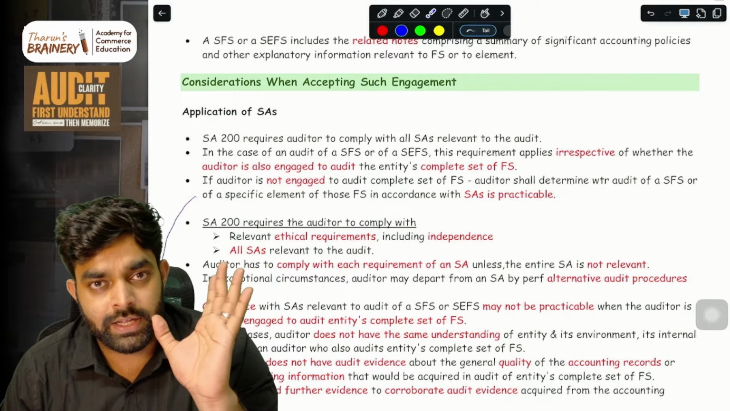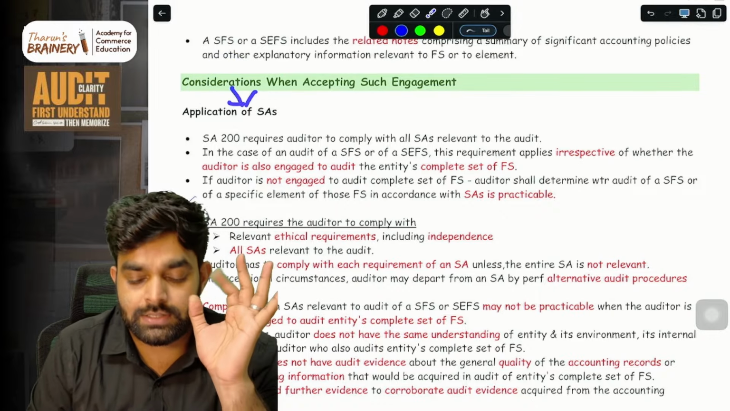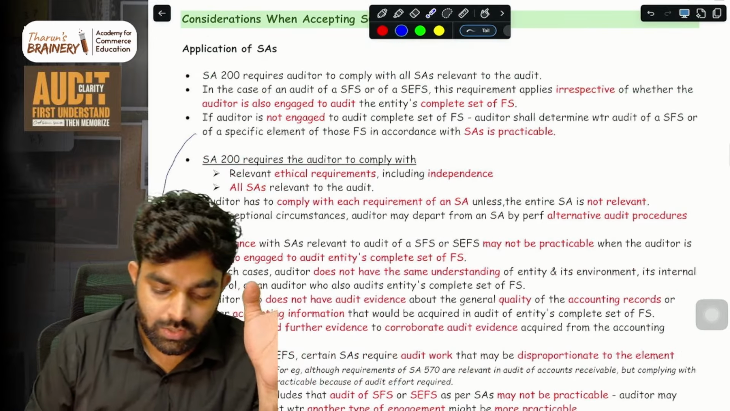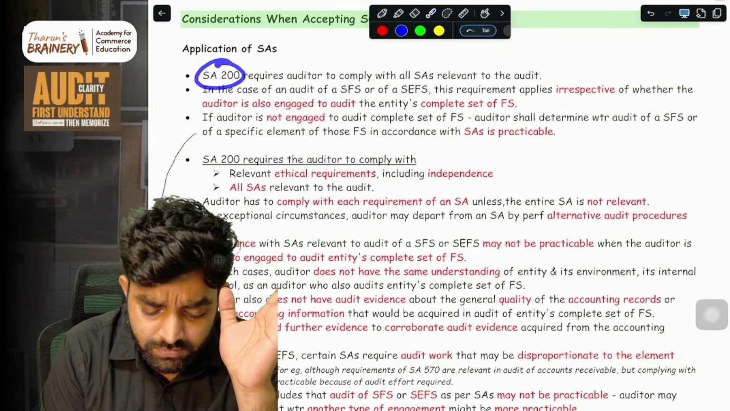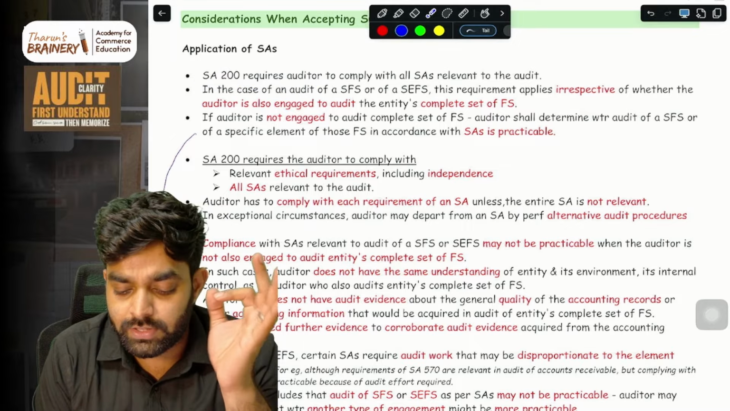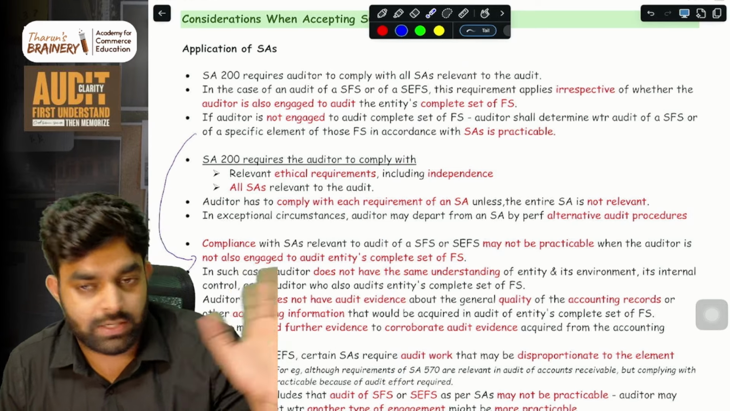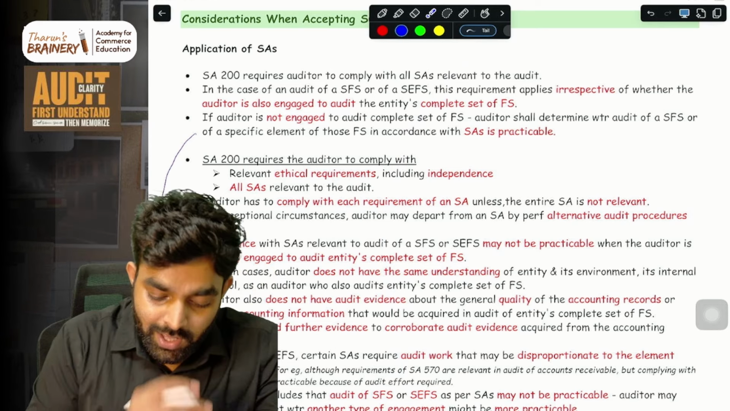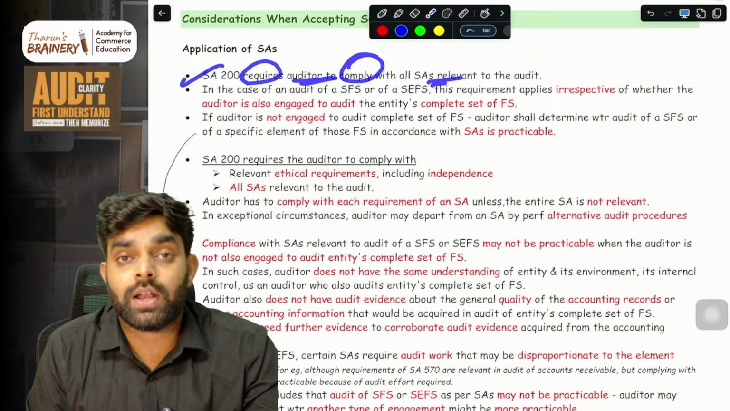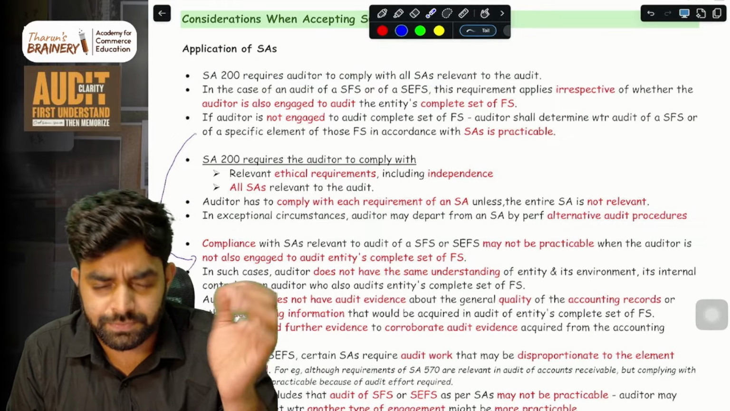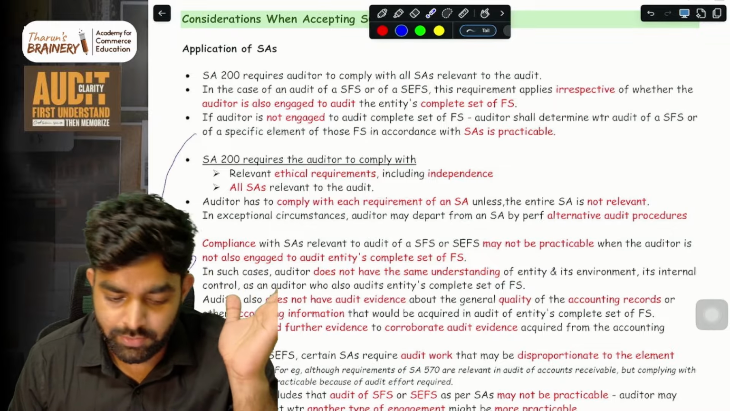Before accepting an engagement to audit SFS or SCFS, there are certain things which you need to consider, and that is what we call considerations when accepting such an engagement. So what are the considerations? First, application of standards. SA 200 requires the auditor to comply with all SAs relevant to the audit. I'll read everything line by line and I'll explain to you so that nothing is missed. SA 200 requires the auditor to comply with all relevant SAs to the audit, just like in SA 800. Here also, when you are doing the audit, you have to comply with all the other relevant SAs needed for the audit.